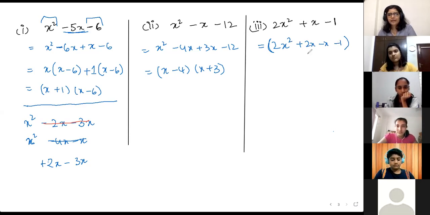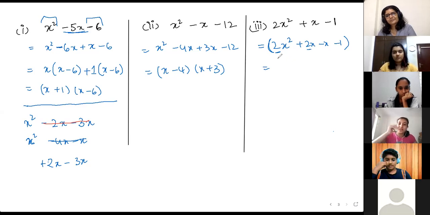And add it up, you get x. So what do you take common? Ma'am, I took x common. But 2 is also common in both, no? Yes, ma'am, but I thought that if I take 2x out, then I won't have any numerical for 2x only.